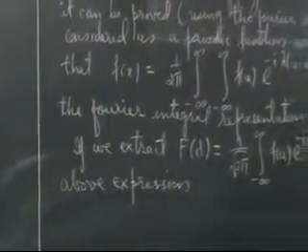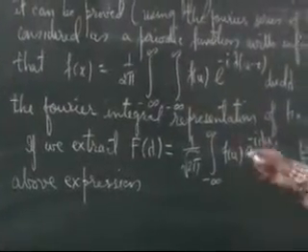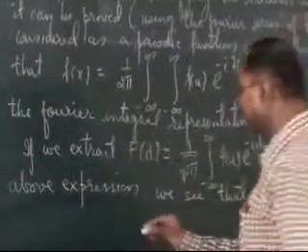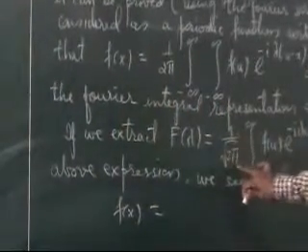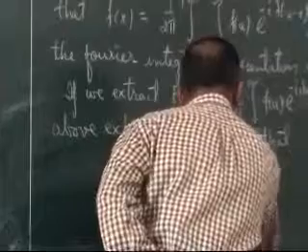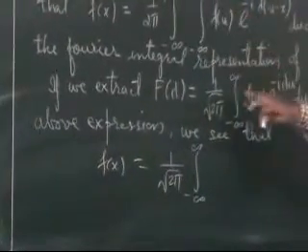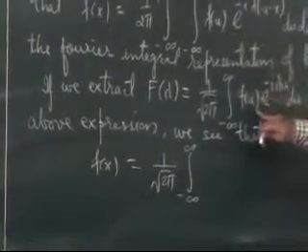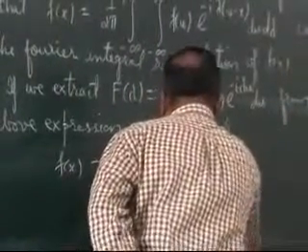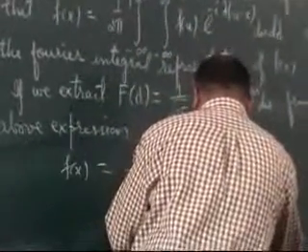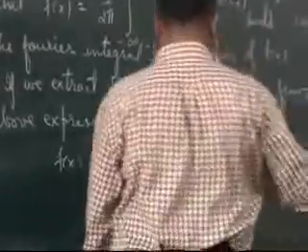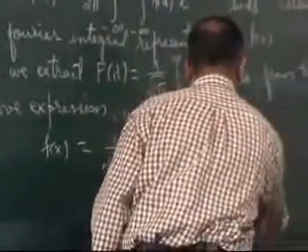So if we extract F of lambda from the above expression, I can write f(x) as 1 upon root 2 pi integral from minus infinity to plus infinity, where what remains after extracting F of lambda is e raised to i lambda x with a plus sign, d lambda, sorry, d lambda.